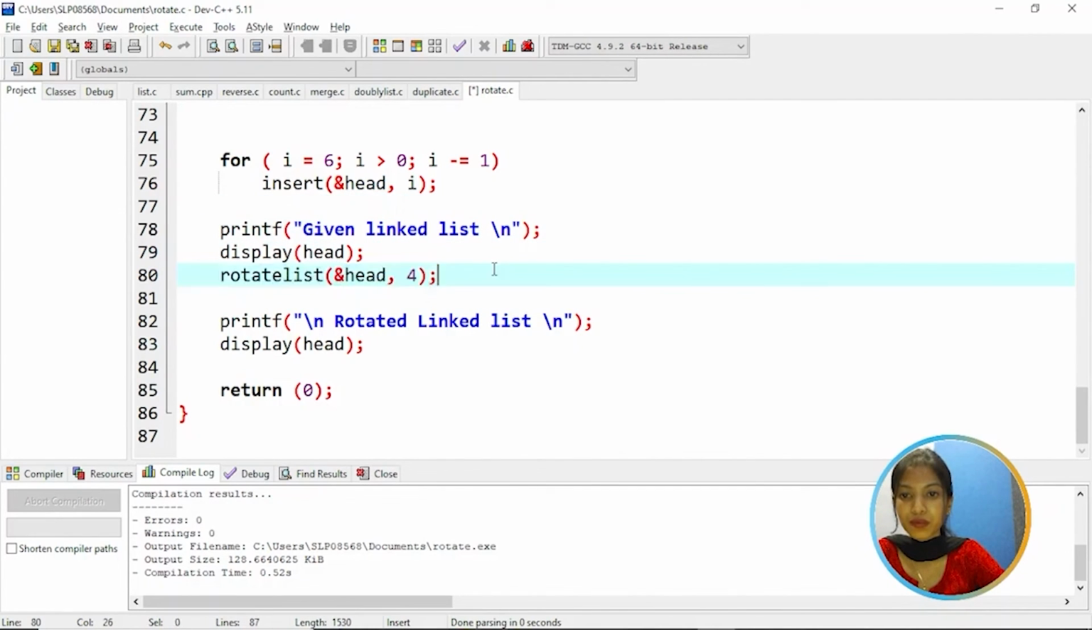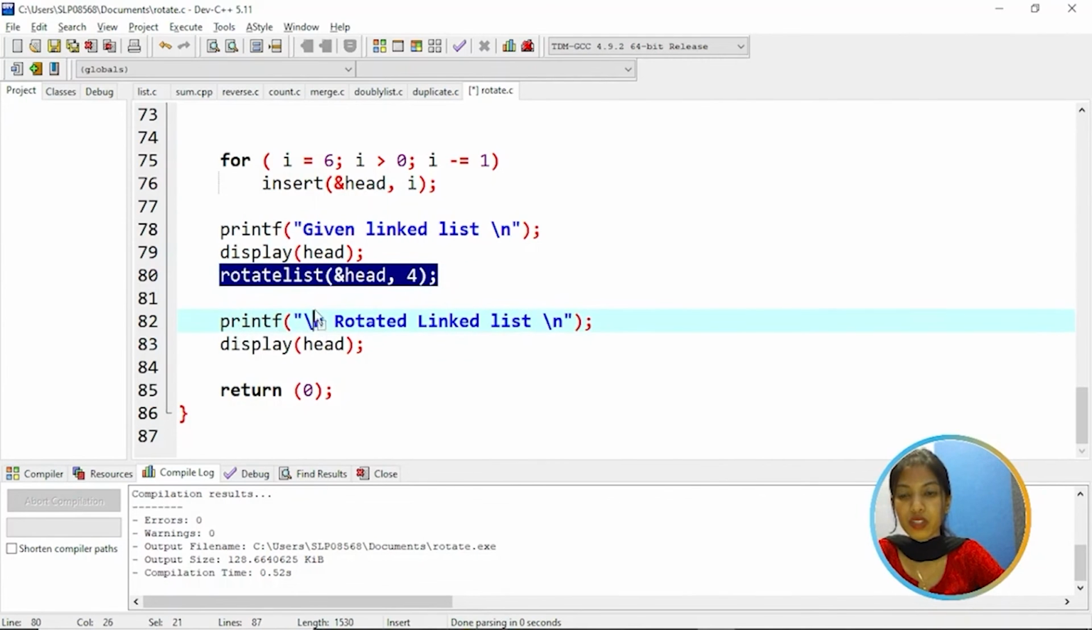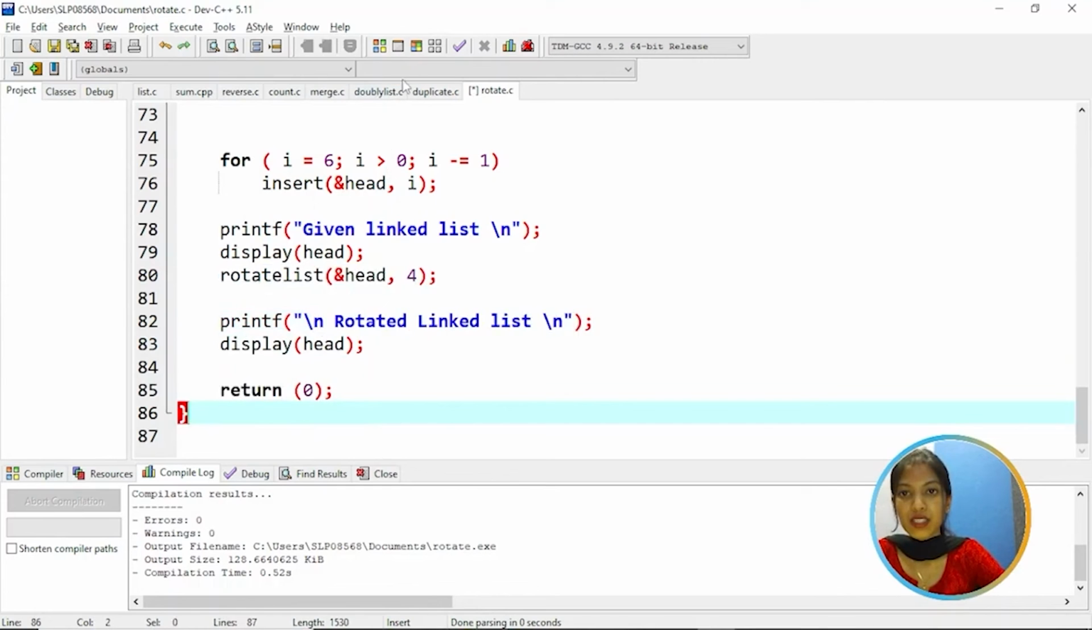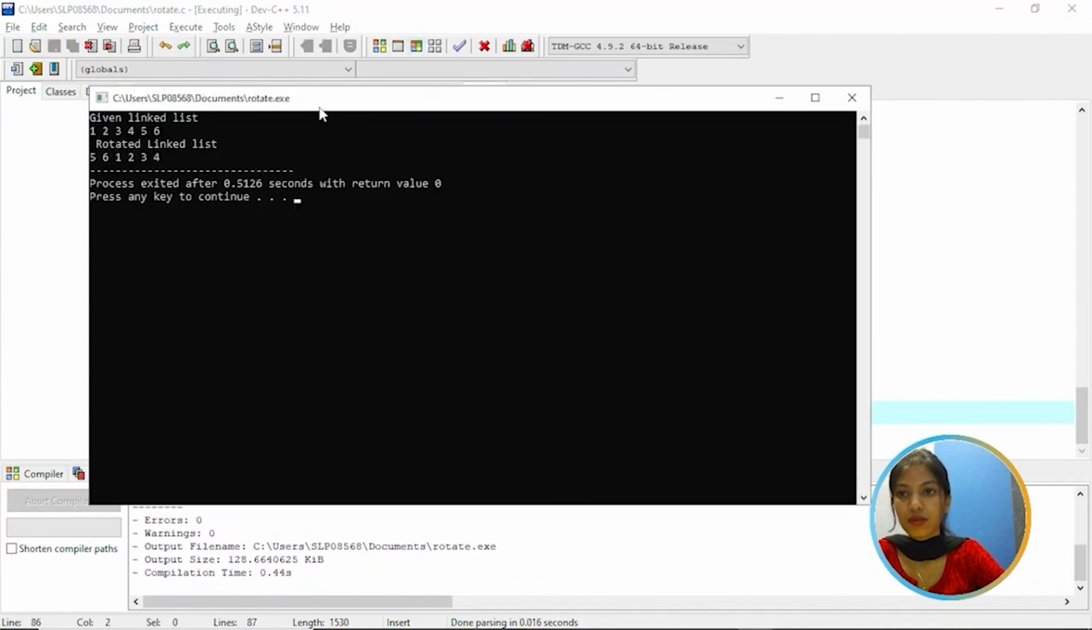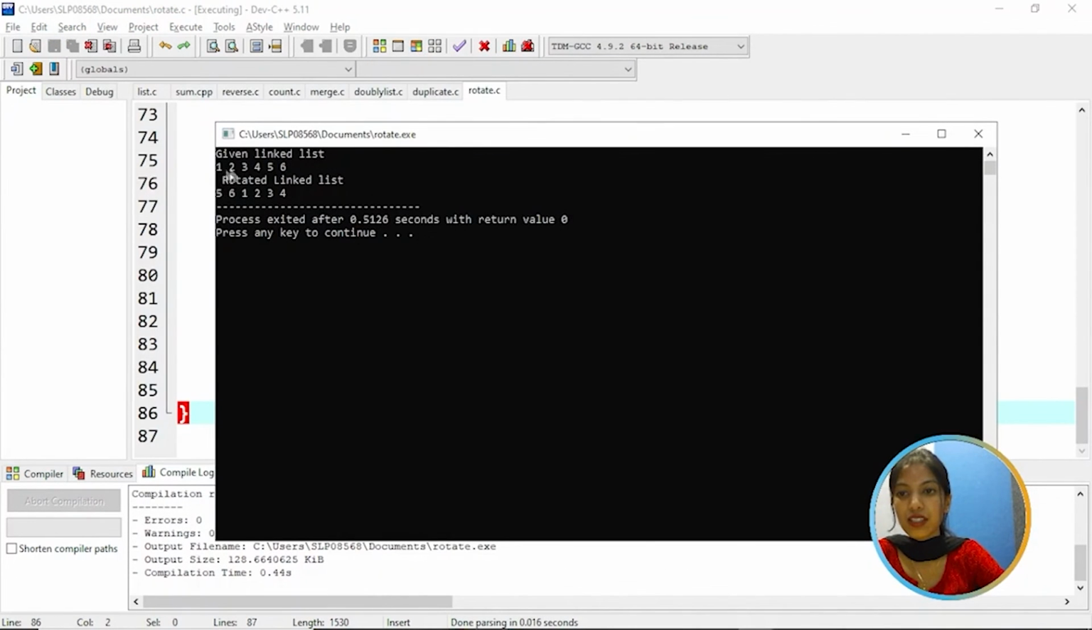So whatever is given, first it will display. Then after rotating, now ptr is pointing to 4. So after rotating the list, again we are going to display the list of elements. So let's execute it. As you can see here, the given linked list is 1, 2, 3, 4, 5 and 6. So after rotating, it is 5, 6, 1, 2, 3 and 4.